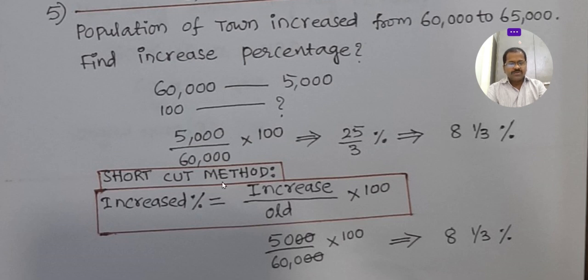You see here, this is the shortcut for the increased percentage. We want to know the increased percentage. The shortcut is increase by old into 100. How much increased? 5,000. What's the base, the old value? 60,000. Out of 60,000, 5,000 increased. I want to know the percentage, so we have to multiply by 100. Then 8 1 by 3. Okay, next.